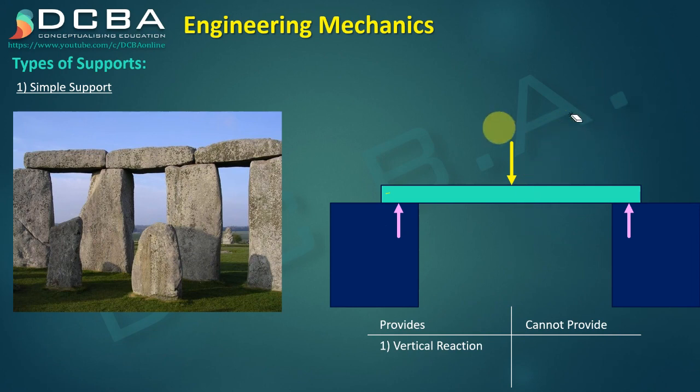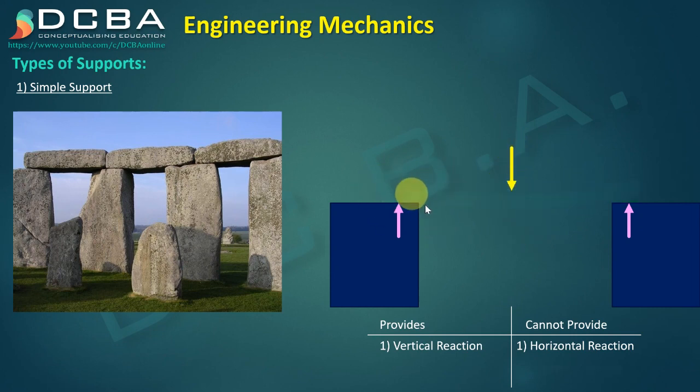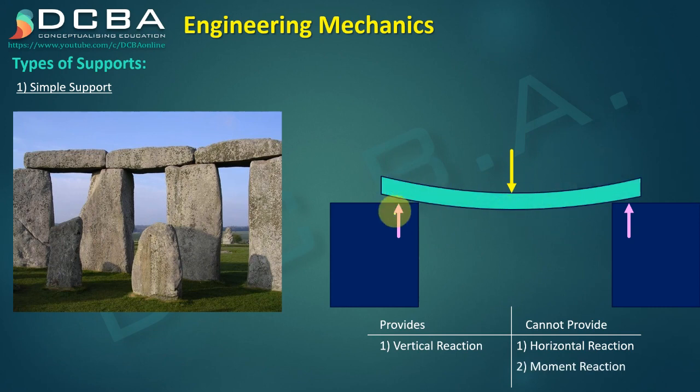Let us now put a horizontal force on it. So when I put a horizontal force, a simple support cannot provide you a horizontal reaction because you can see that simply the structure moves or it slides over the simple support. The third one is the moment or the rotating reaction. Due to this loading, my structure is going to deform somewhat like this.